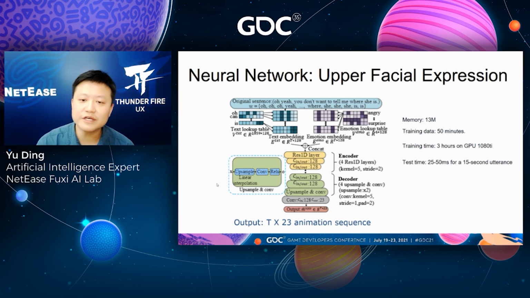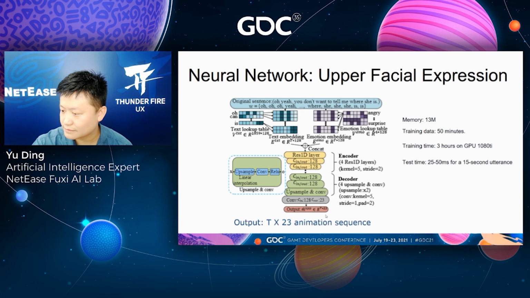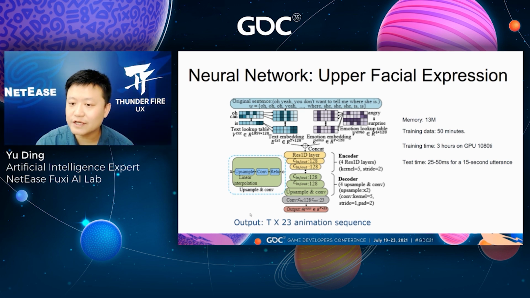The encoder extracts meaningful information from text into a latent representation, and then the decoder translates this latent representation into the output animation sequence. The training relies on 50 minutes of data.